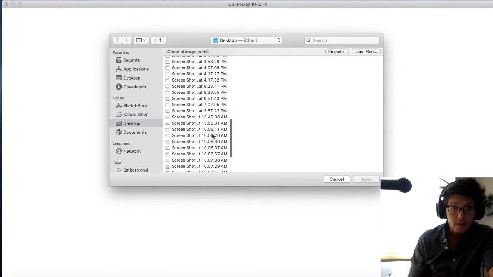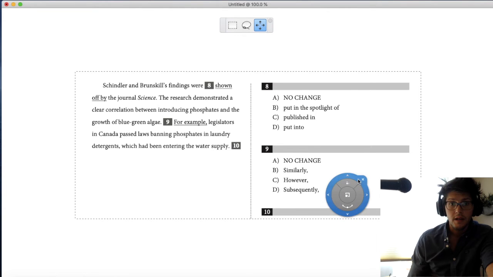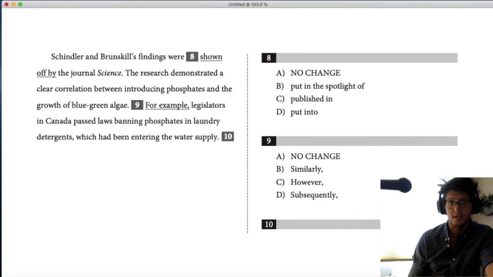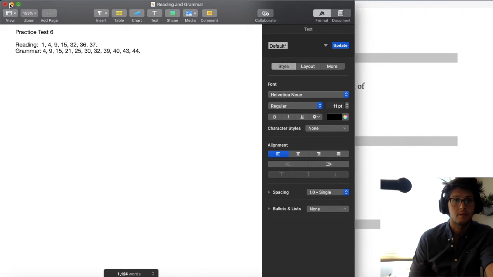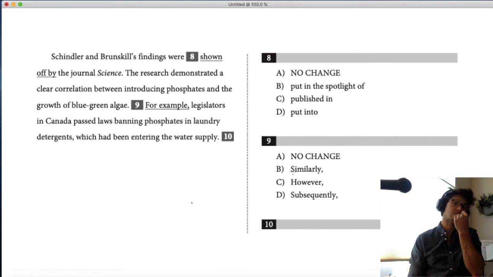Let's see. I believe it would be this one. And I think we're looking at number 9. Let me just double check. Yeah, we're looking at number 9. Okay. Cool. So this is a question about conjunctions.